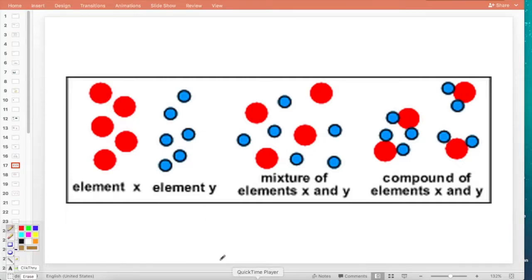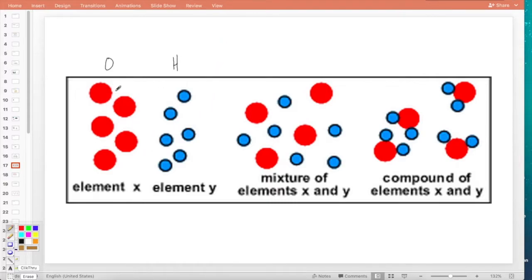So here's some other examples to help you. I'm really trying to hit this home because to some of you it seems simple, but a lot of people get this very much confused and mixed up. So let's say I have two elements, element X and element Y. Maybe this could represent oxygen and this could represent hydrogen or something.